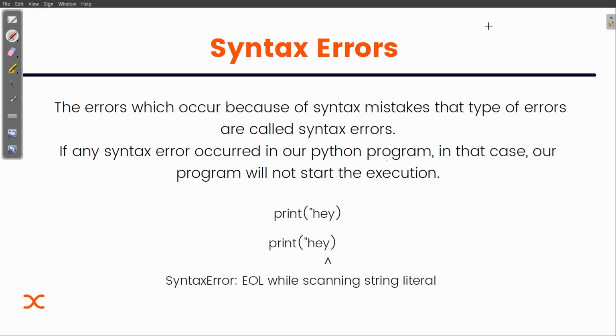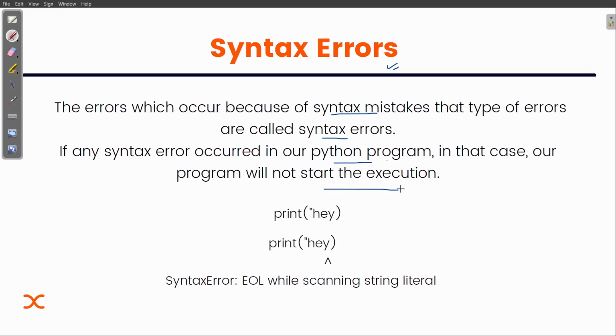Syntax errors deal with all those mistakes we make in the code. The error which occurs because of syntax mistakes is called a syntax error. If any syntax error occurs in our Python program, our program will not start the execution.